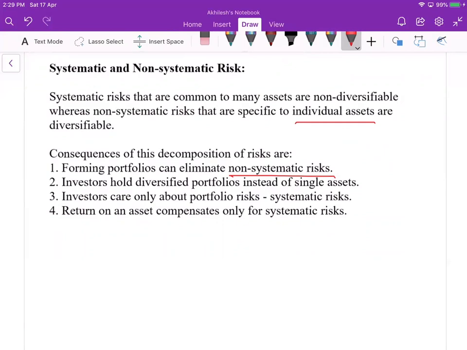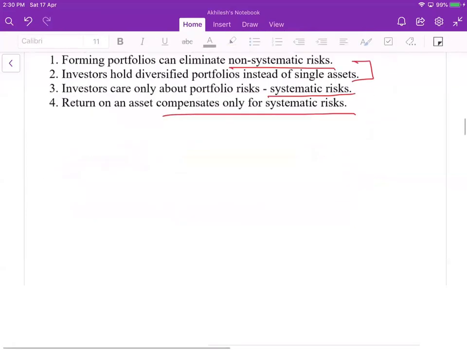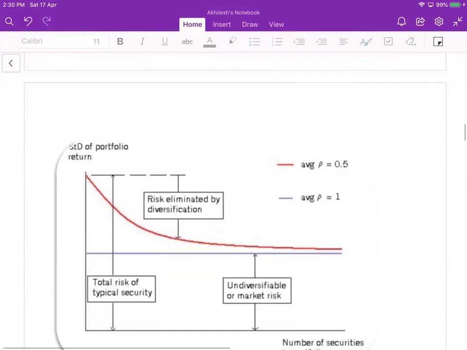Investors hold a diversified portfolio instead of single assets. Investors care only about portfolio risk, and portfolio risk is mainly systematic risk. If systematic risk is high, then the investor asks for a higher return to compensate for the risk. Return on the assets compensates only for the systematic risk. When systematic risk is high, investors will demand a higher return.